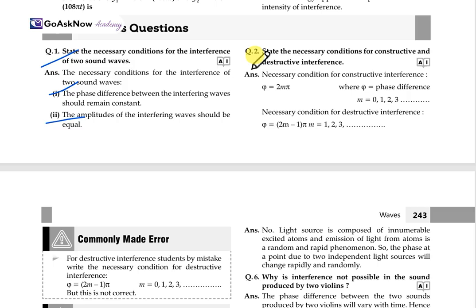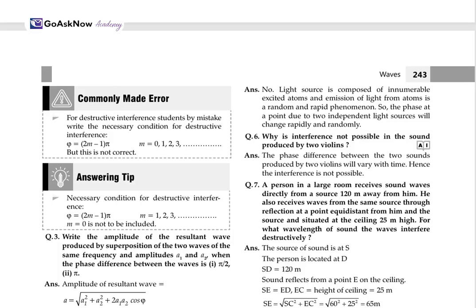Now state the necessary condition for the constructive and the destructive interference. Phase difference for the constructive will be 2m pi, where pi is the phase difference and m is 0, 1, 2, 3. And the necessary condition for the destructive, the phase difference will be equal to (2m minus 1) pi, and here m is equal to 1, 2 and 3. So these are the necessary conditions for the constructive and the destructive interference.